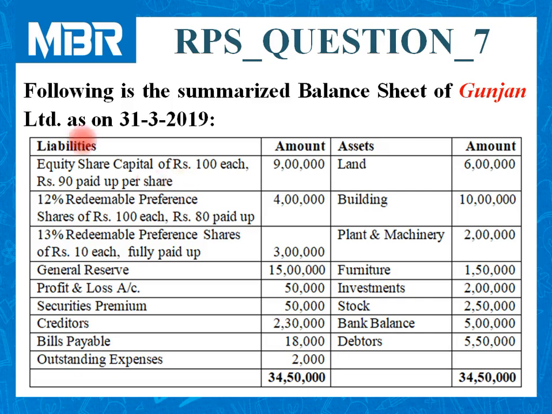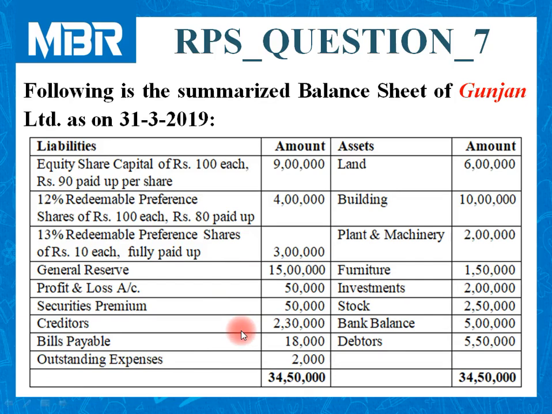12% redeemable preference shares. Face value 100. Paid up amount per share rupees 80. Total 4 lakhs. 13% redeemable preference shares of rupees 100 each, fully paid, rupees 3 lakhs. Amount of general reserve is given as 1.5 lakhs. Profit and loss account 50,000. Securities premium account 50,000.